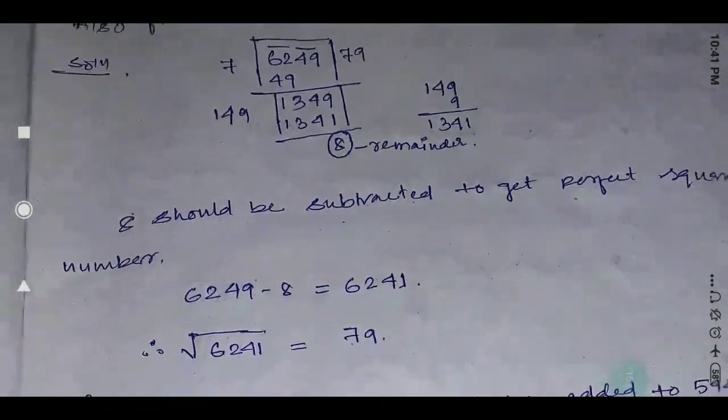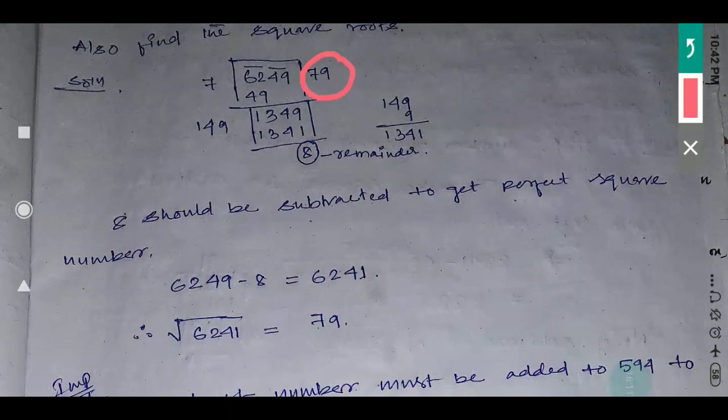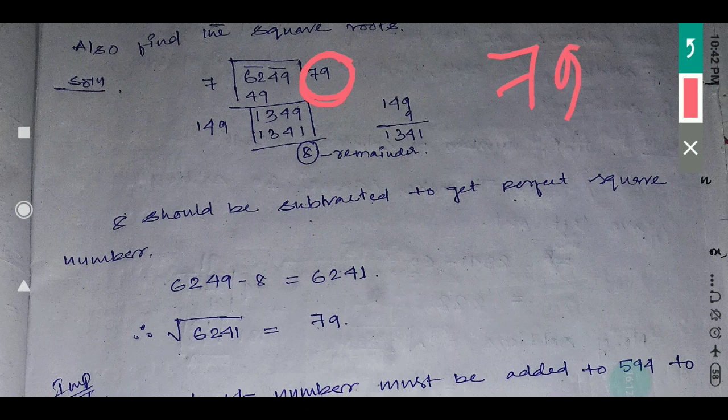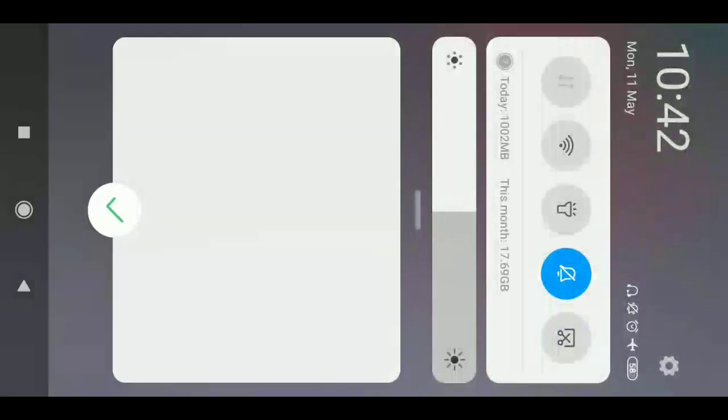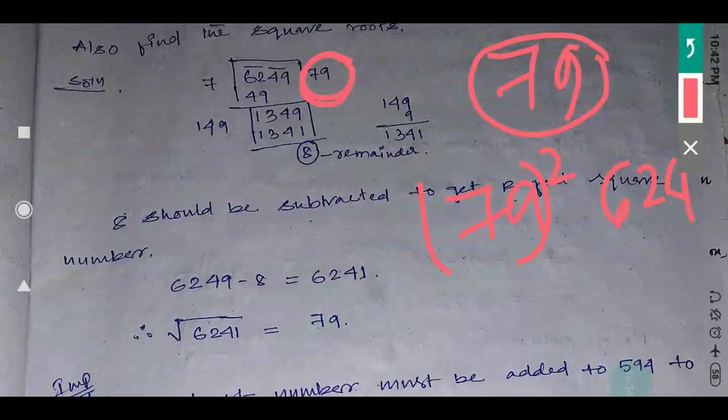This number, 79, is your quotient, so you are getting 79. So 6249 is nearer to 79 square. If you do 79 square, that number will be nearer to 6249.